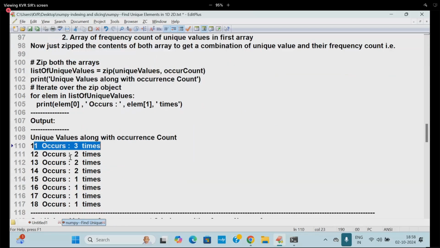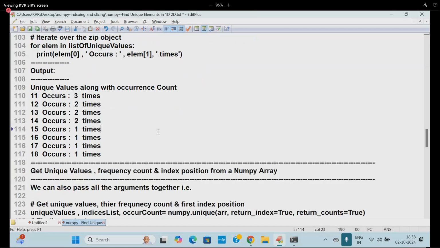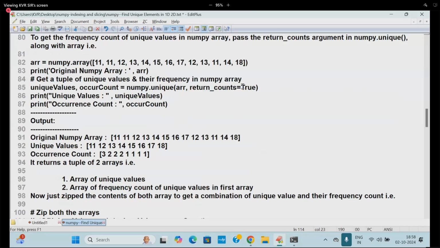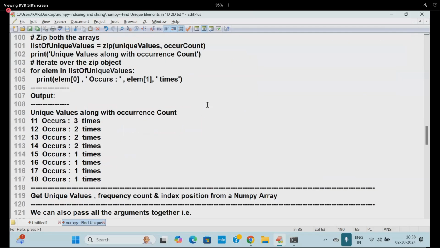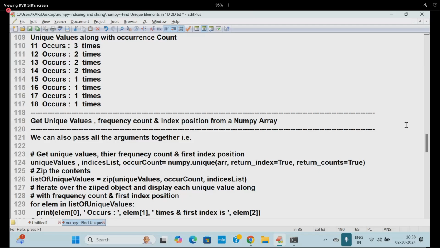11 occurs 3 times, 12 occurs 2 times. I wrote my own code. Like this also you can write it. Understand, students? Now everybody can understand this one. If a situation comes, how knowledgeable you are in coding matters a lot. Now coming to one more thing.